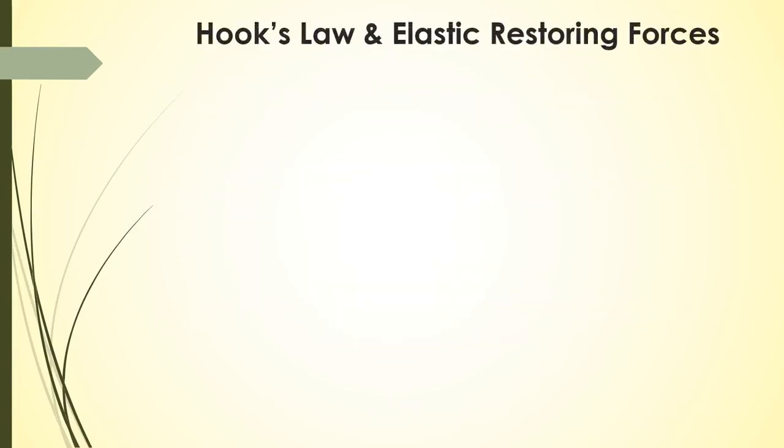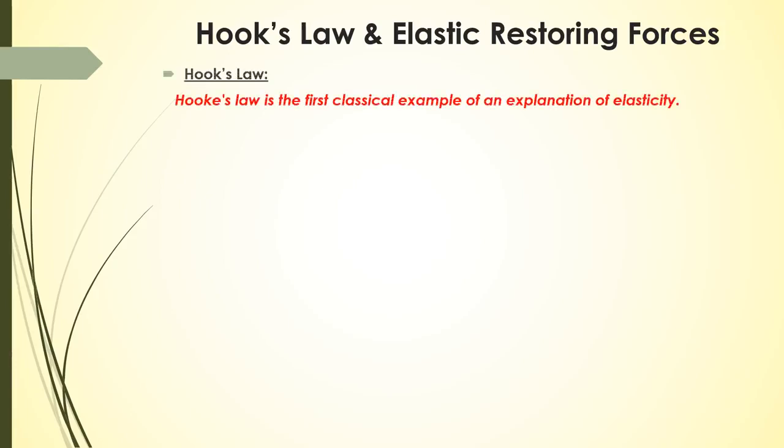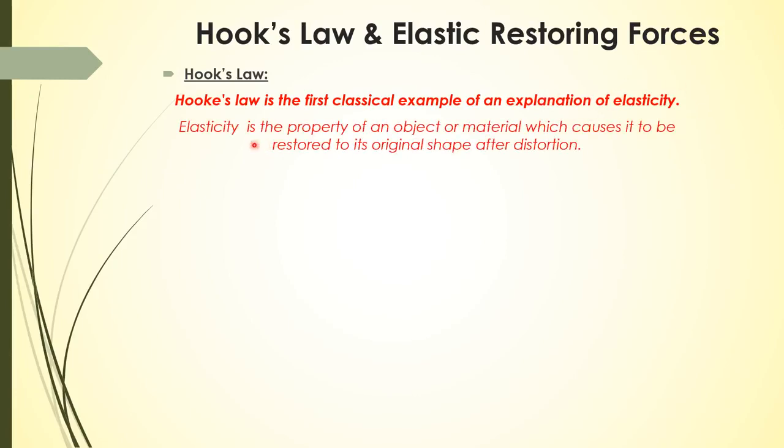If we talk about Hooke's law and elastic restoring forces, Hooke's law is the first classical example of an explanation of elasticity. By elasticity, we mean that it is a property of an object or material which causes it to be restored to its original shape after distortion, which means that when we apply some amount of force on a system, and after removing that force, the system will regain its initial position.